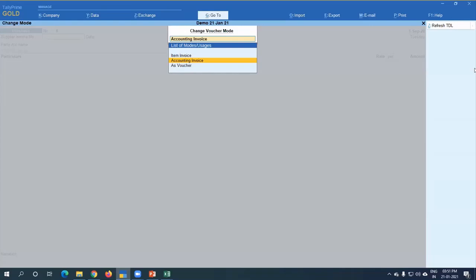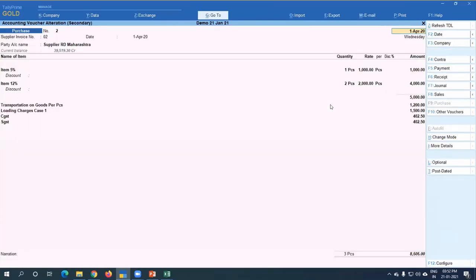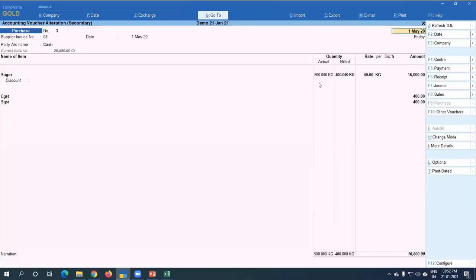I'm just opening the purchase entry whatever I have done here. Instead of doing new entries, see here, suppose I have purchased 500 quantity, so I am putting 500 here, and billed quantity also 500, because I have purchased 500 quantity of onion. While I am going to sell, I have to give the actual quantity 500 again, and suppose the actual weight at the time of selling is 400, so I have to put 400 here. So payment will be received only for 400 quantity. Automatically stock will be managed.